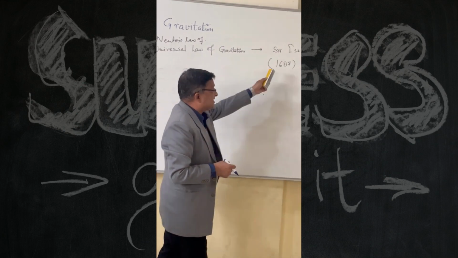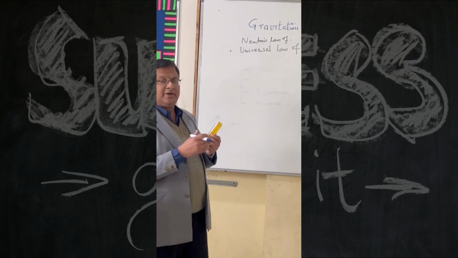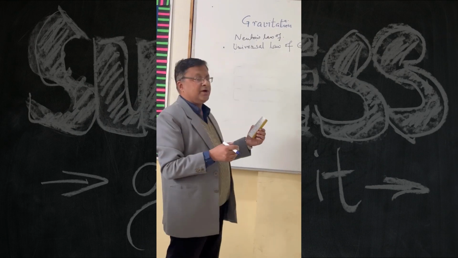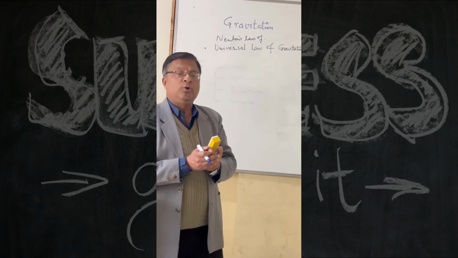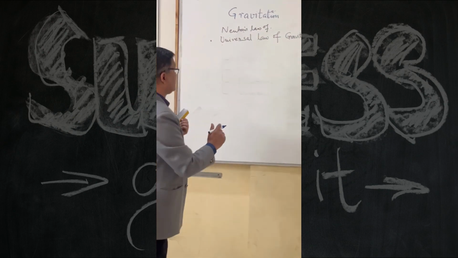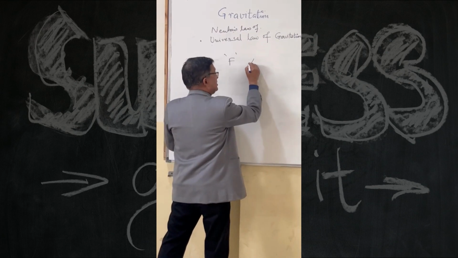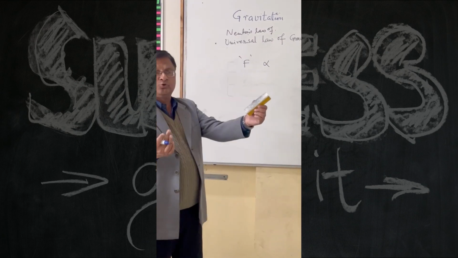But Isaac Newton in this year came up with a very bold statement that whenever there are two bodies in the universe, they will always have a force of attraction, and that force of attraction, say F, will always be proportional to the masses of these two bodies.